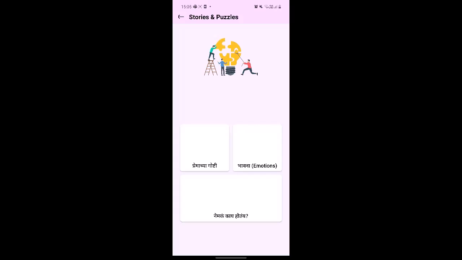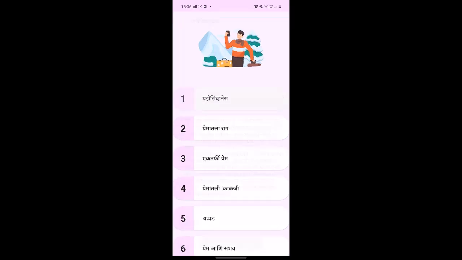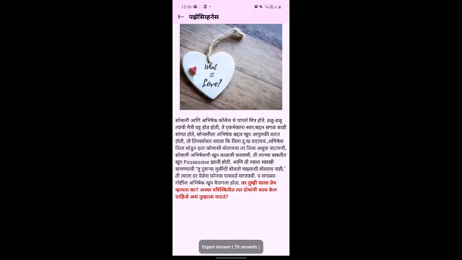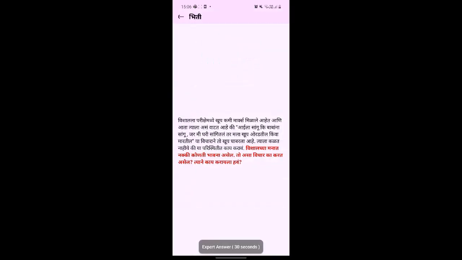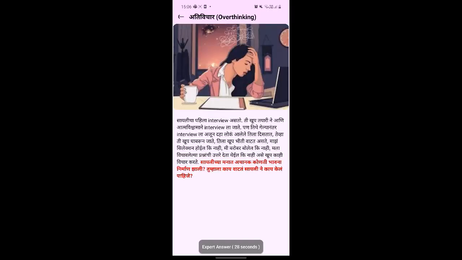Fourth tab is Stories and Puzzles. In this section, you will find case studies based on relatable themes like love stories, emotions, or real life scenarios. Each story comes with related questions and solutions, offering both entertainment and learning.